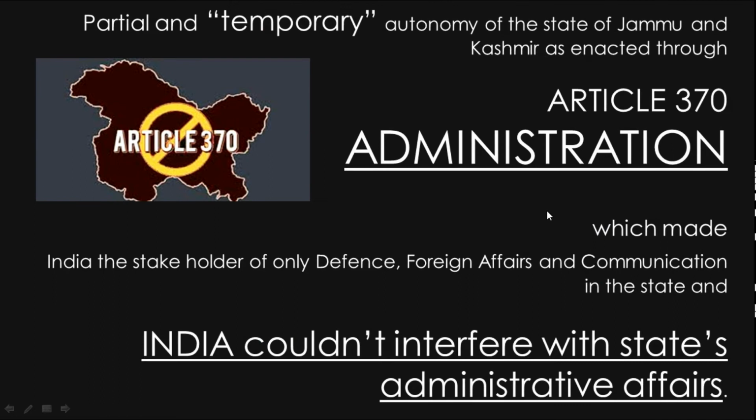Now, what are the two major factors that have led to this destabilization? Now, there was a partial temporary autonomy of the state by Article 370 that made India only in charge of defense, foreign affairs and communication in the state, and India couldn't interfere in the state's administrative affairs. So India did not have full control over the state.